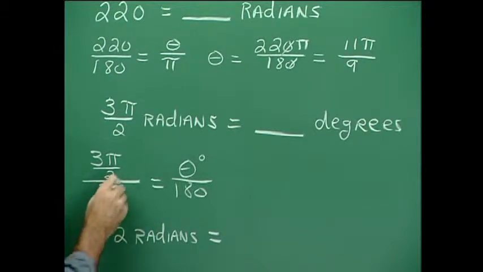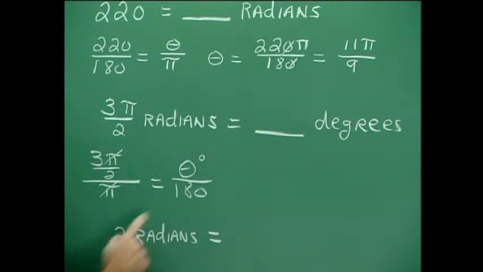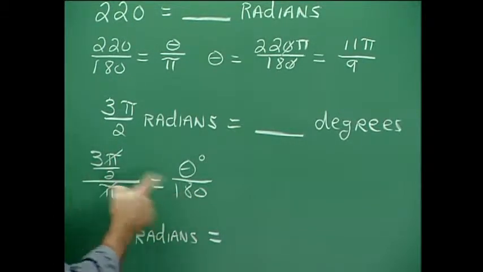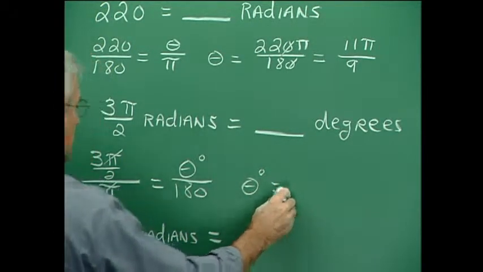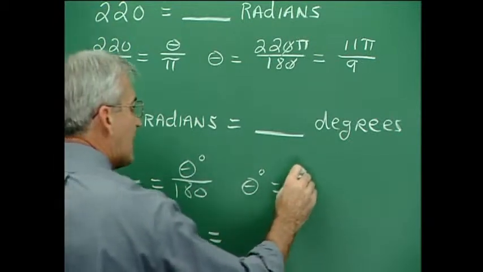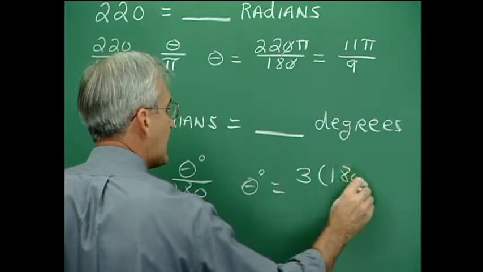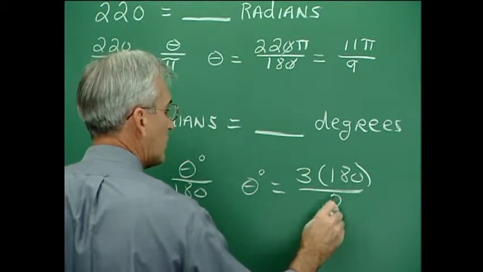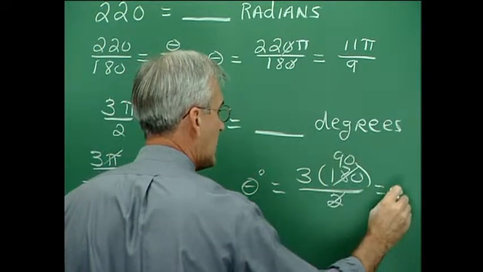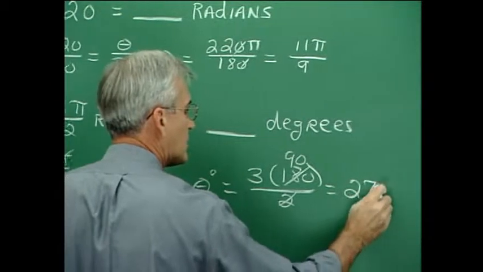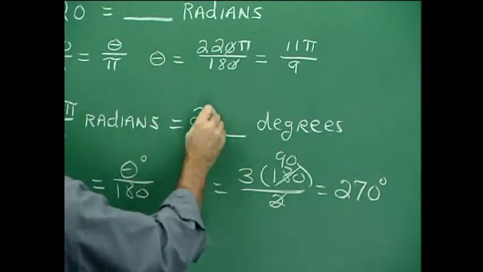Now, very quickly, the pi's go out here, and we have 180 coming over here. Multiply on both sides by 180, so we find theta in degrees equal to, now I'll just write the factors, 3 times 180 over 2. And now the 2 and the 180, this is 90, 3 times 90, so we have 270. So this is 270 degrees.